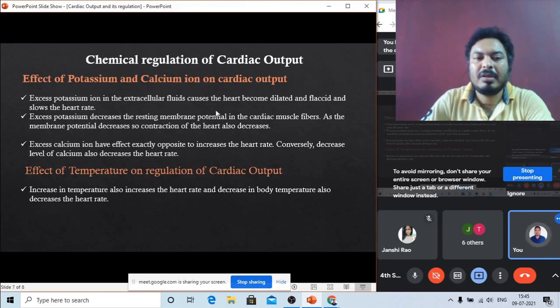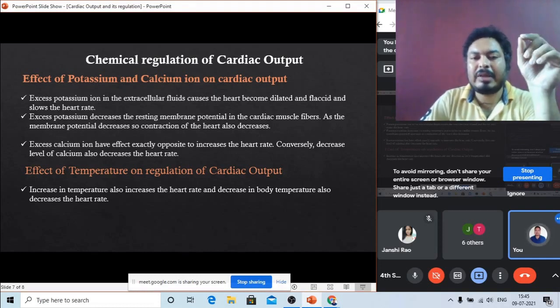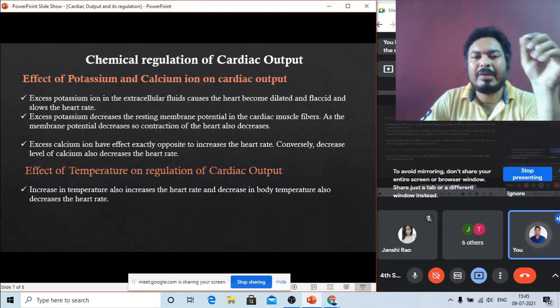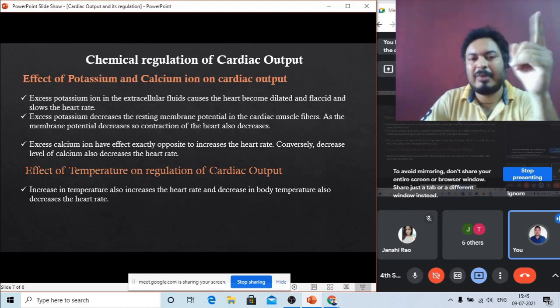This is because the resting membrane potential is going down. When the resting membrane potential goes down, the normal membrane potential also goes down, and then it decreases the contraction of the heart rate. So this is about the effect of potassium. If the potassium level increases, that decreases the heart rate. This is number one.